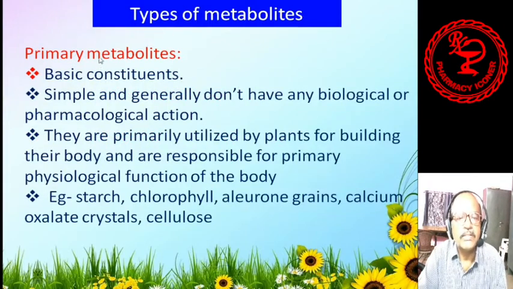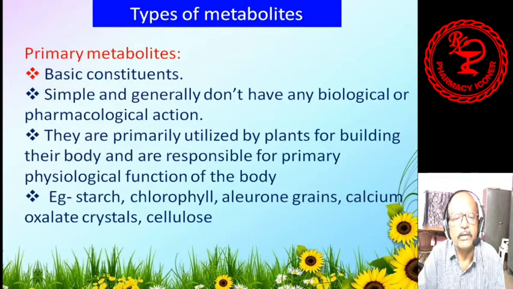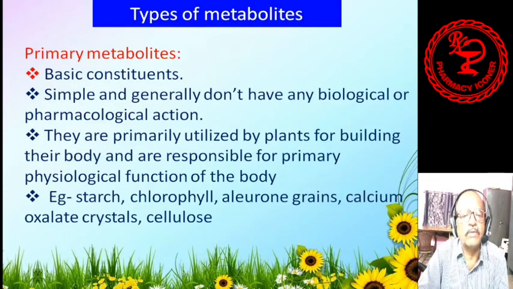So now I'll discuss the primary metabolites. Primary metabolites are basic constituents. Why do we call them basic constituents? Because primary metabolites, always primary, means they are always present and always required by the plant itself. They are also required for the building of their body and growth and development of the plants. So that is why they are called primary, and they are the basic constituents.